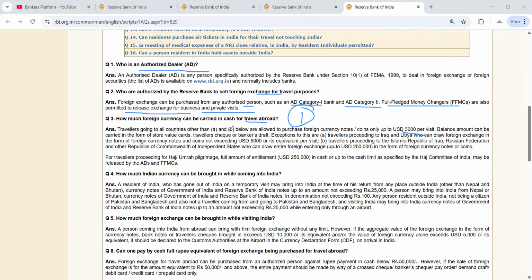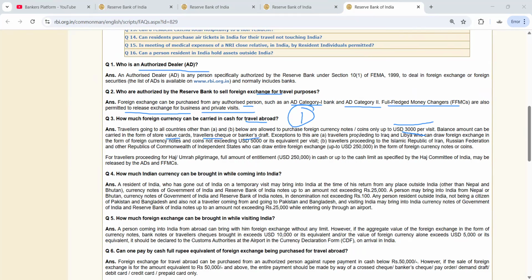Okay. So other than A and B are allowed to purchase foreign currency notes or coin up to 3,000 per visit. Balance amount can be carried out in the form of store value card, traveler check, or banker's draft. Okay. Exception to this, that is A. Here now, other than A and B.